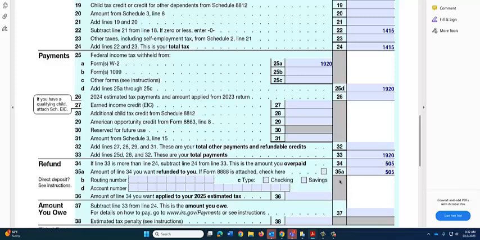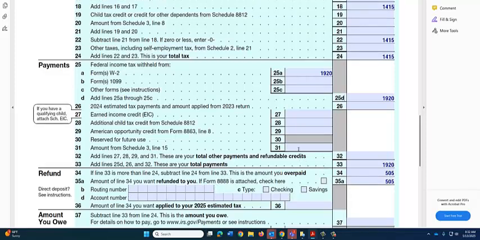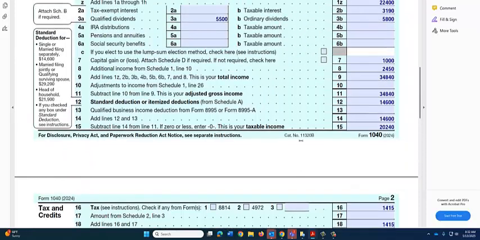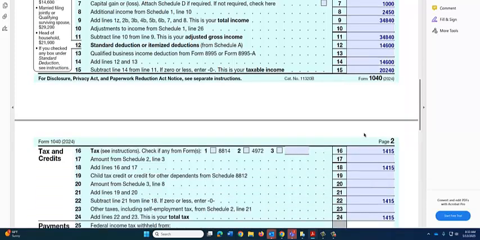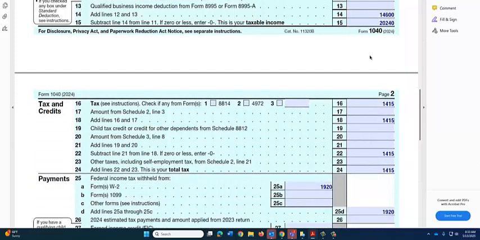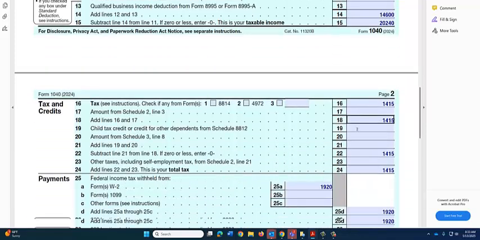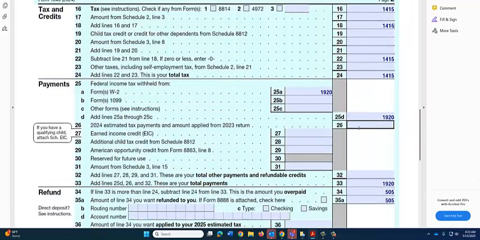On your Chapter 3 exam, you won't have to worry about any capital gains taxes. It'll all be ordinary income. So you will see capital gains on some future tax returns, so make sure you know how to tax those. But for Chapter 3, you won't have to worry about that.